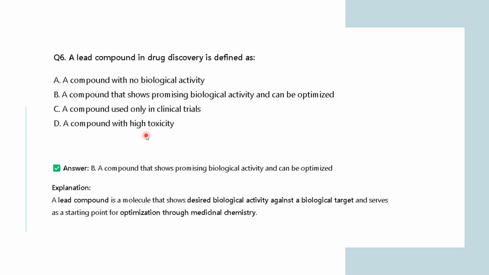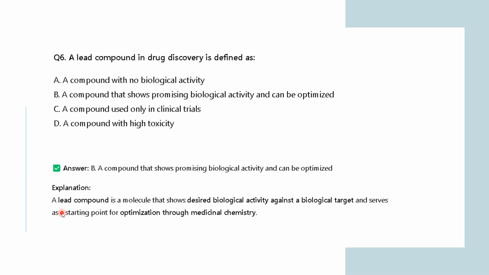And a compound with high toxicity. If a compound is of high toxicity, then what is it doing in drug discovery, right? So this is the wrong answer. So answer number B is the correct one: a compound that shows promising biological activity and can be optimized.